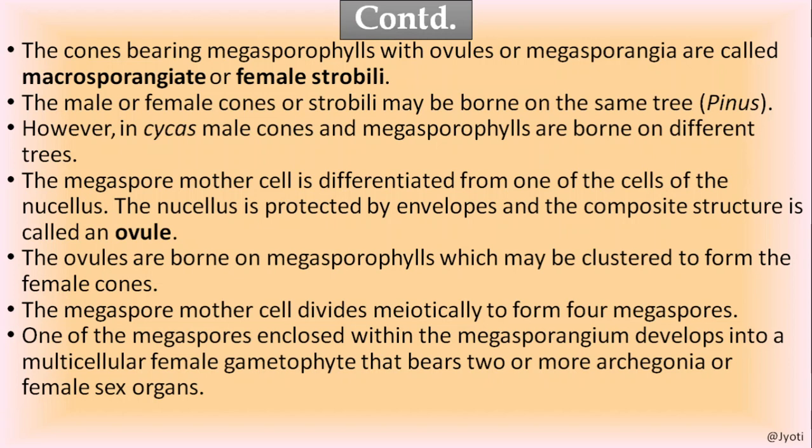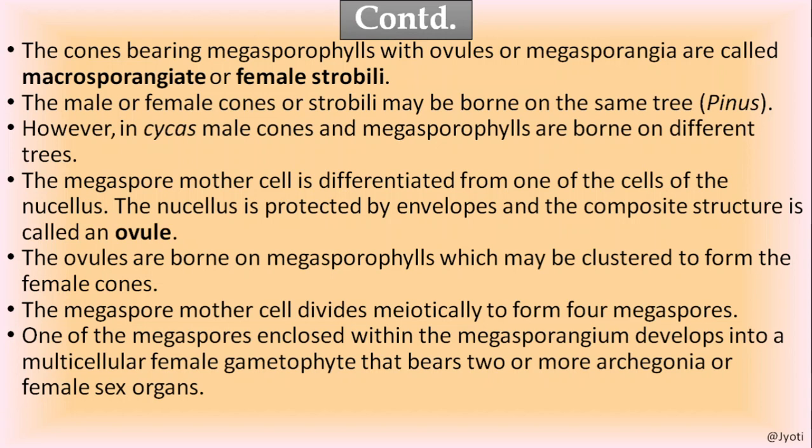Okay. Now one of these megaspores enclosed within the megasporangium develops into female gametophyte. That means the other megaspores degenerate and only one megaspore remains active, and that remains in the ovule. So that female gametophyte, the ovule, contains 2 or more archegonia.